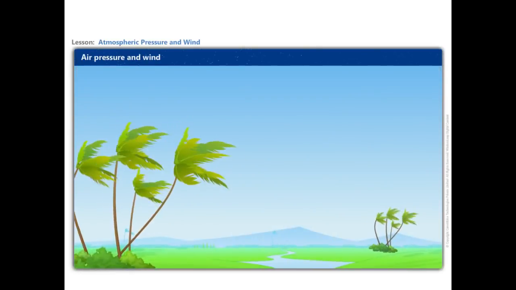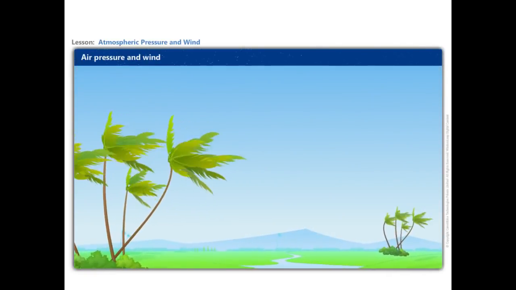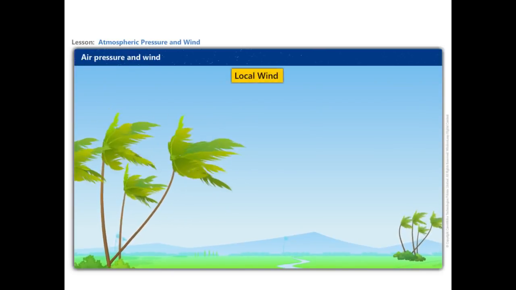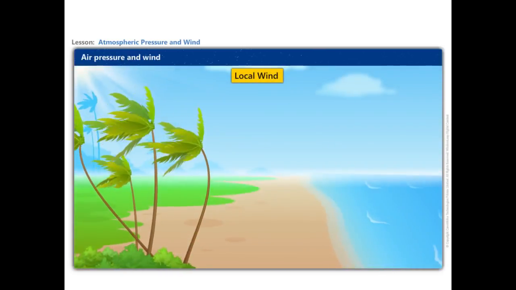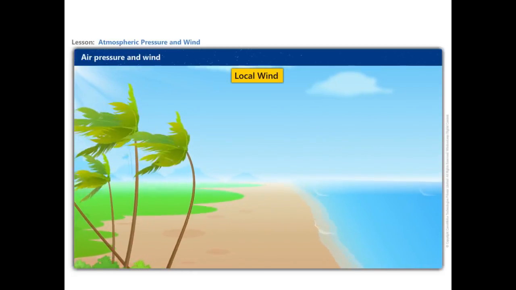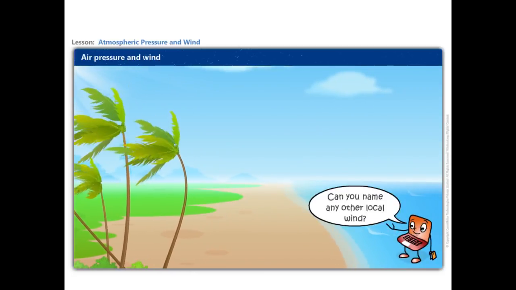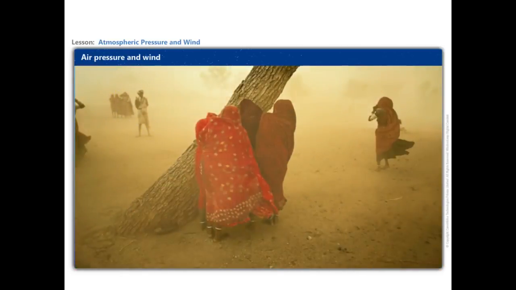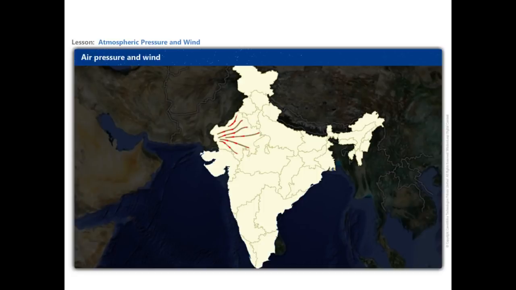The winds that blow only during a particular period of the day or year in a small area are known as local winds. Land and sea breeze on a coastal area is an example of local wind. Can you name any other local wind? Recall the hot and dry local wind that blows in the northern plains of India. This is known as Lu.